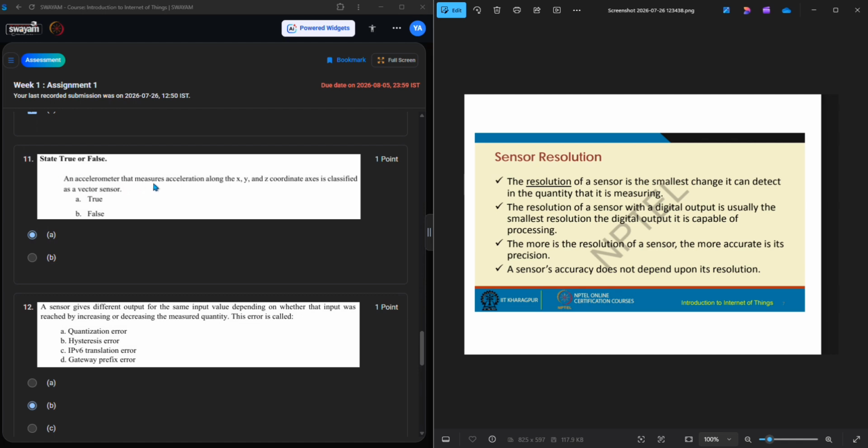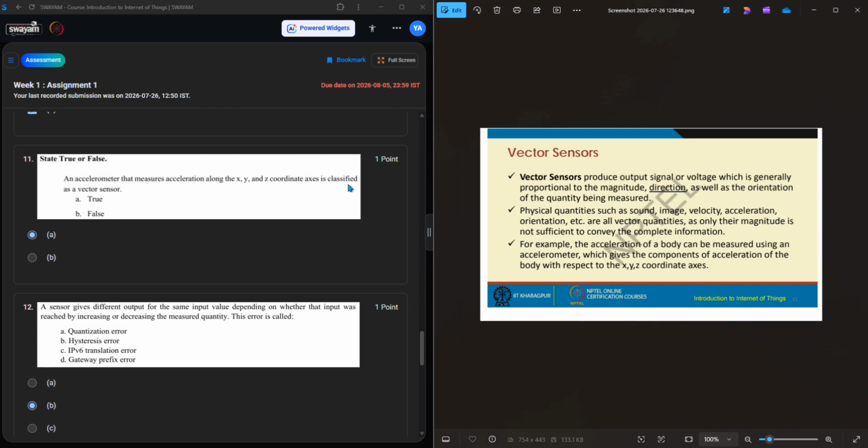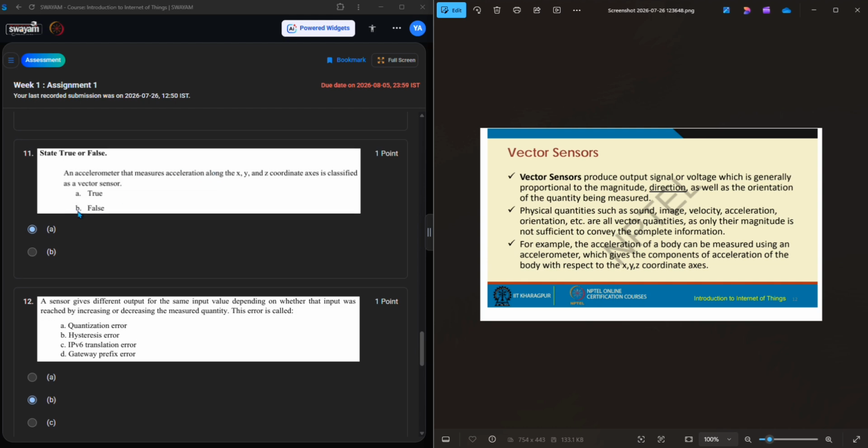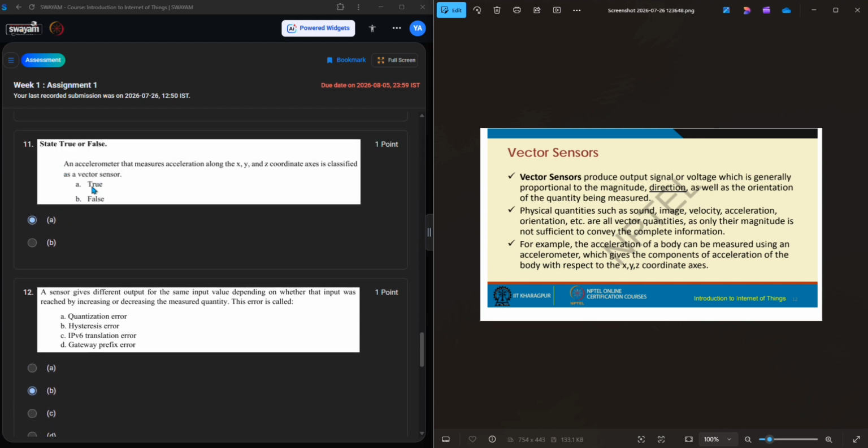Next, true or false: an accelerometer that measures acceleration along XYZ coordinate axes is classified as a vector sensor. Yeah, it's a vector sensor because in this we measure magnitude and direction also. So the statement is true.